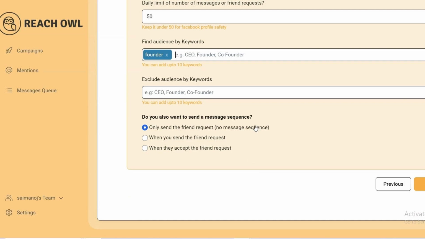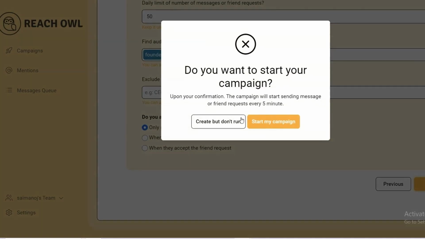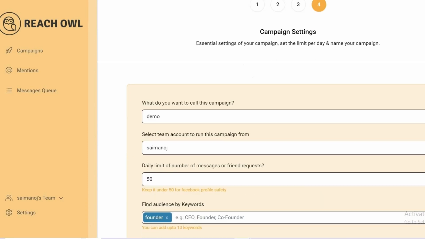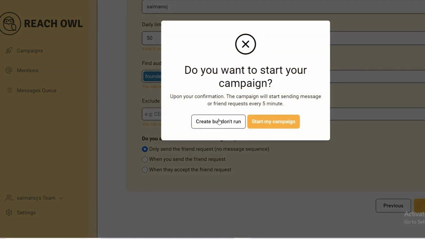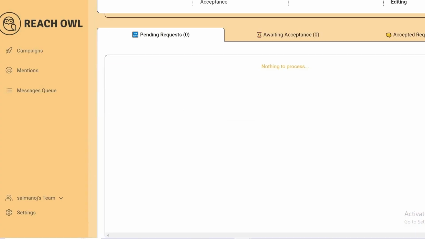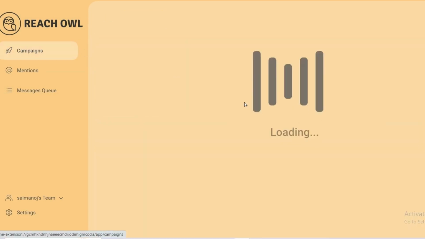That means you cannot send a message sequence; you just need to send the request. Save, create but don't run. Again it will show some of the profiles. In this way this option will work.